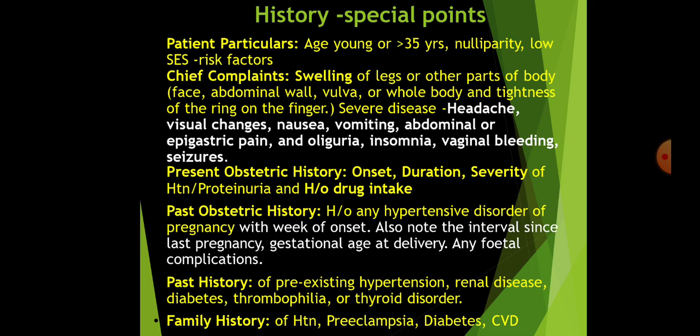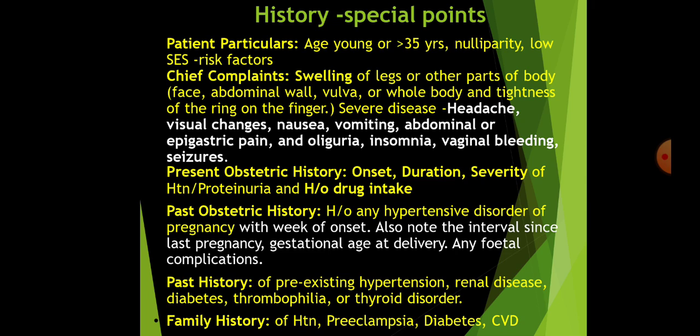In chief complaints, there is swelling of legs or other parts of the body, including face, abdominal wall, vulva or whole body, and tightness of the finger. And the features which point towards severe disease are headache, visual changes like blurring and decreased visual acuity, nausea, vomiting, abdominal or epigastric pain and oliguria, insomnia, vaginal bleeding, seizures.